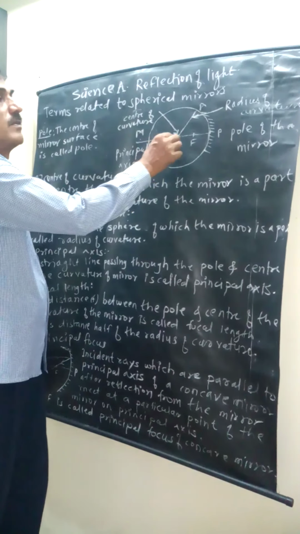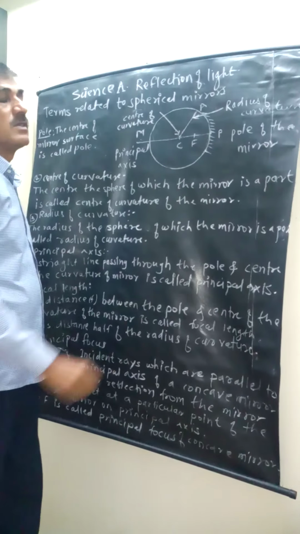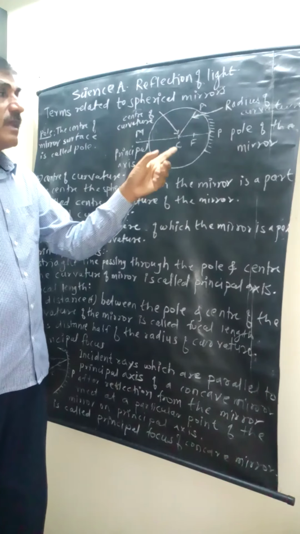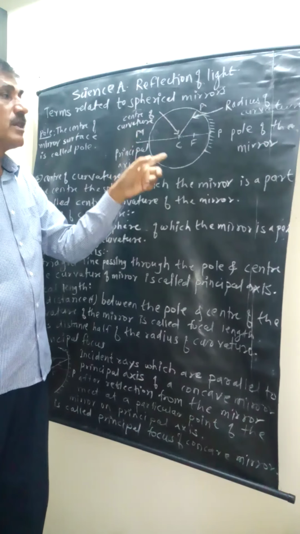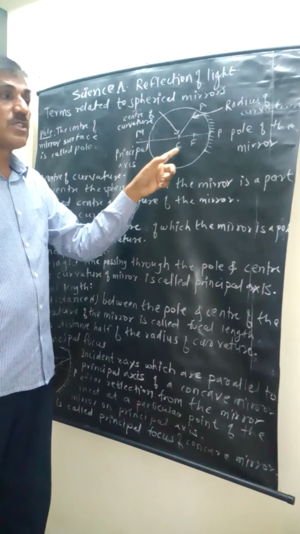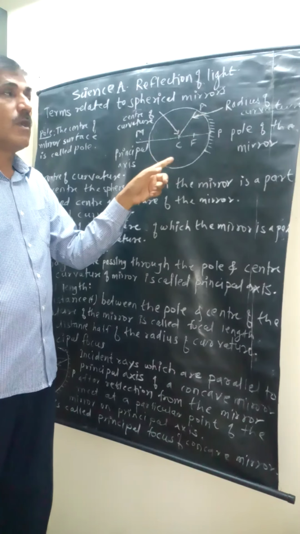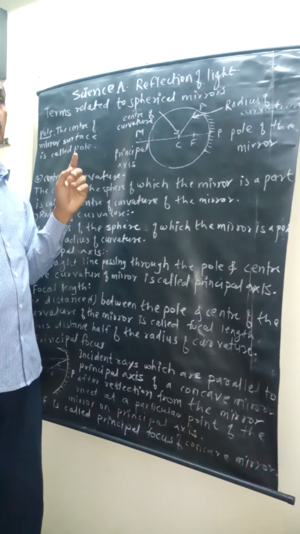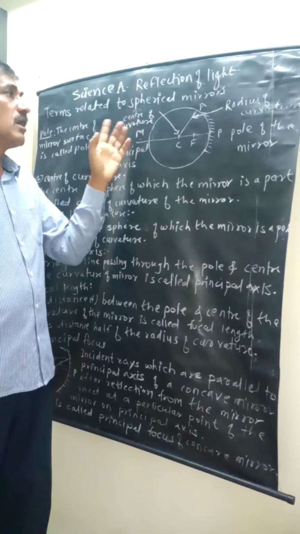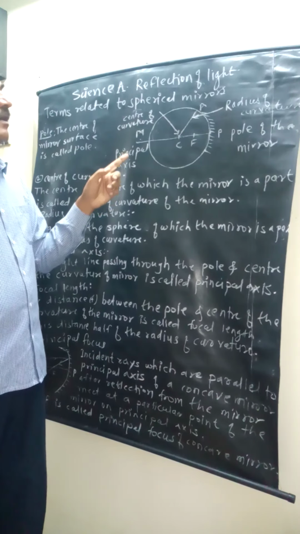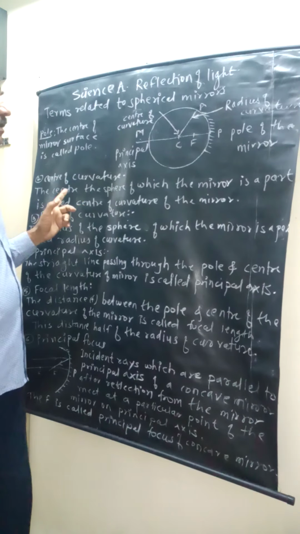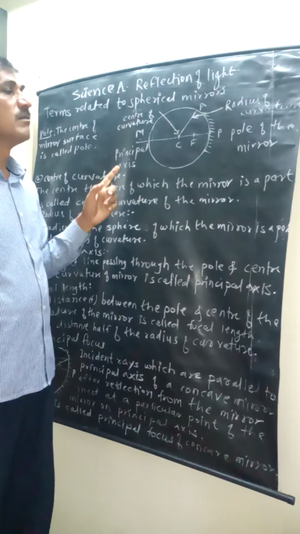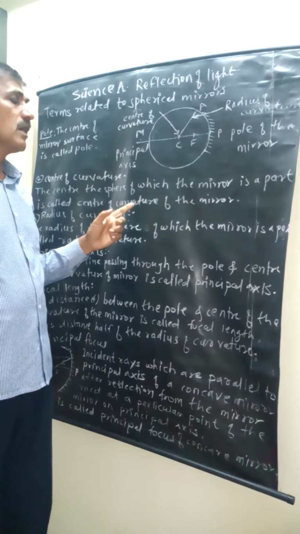Then center of curvature. The center of the sphere. Now this is a sphere, and its center. The center of the sphere of which the mirror is a part is called the center of curvature of the mirror.